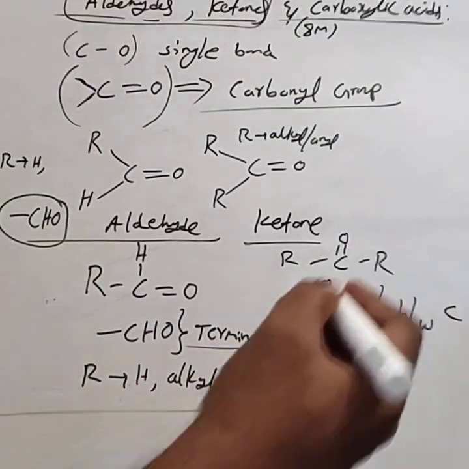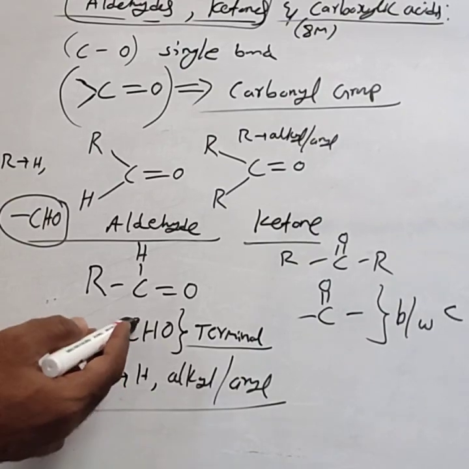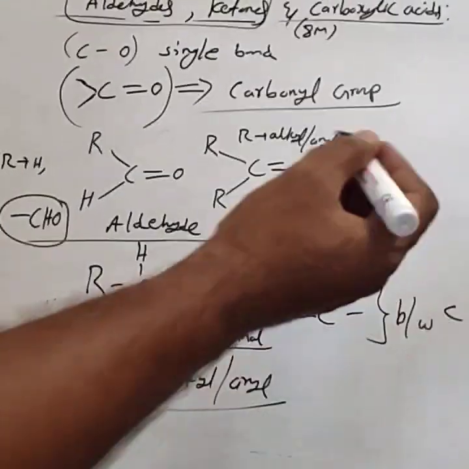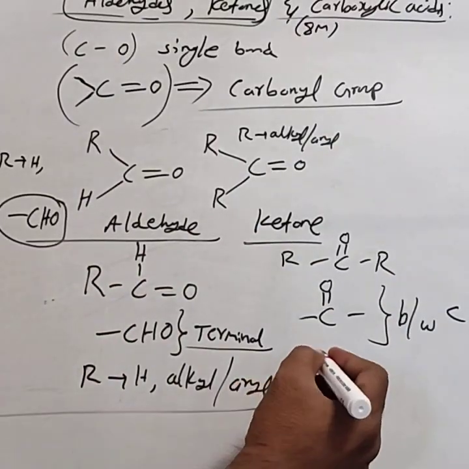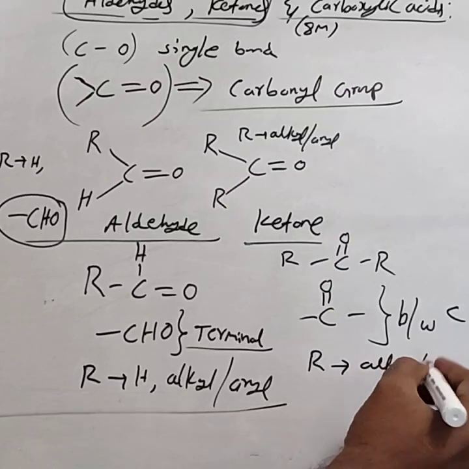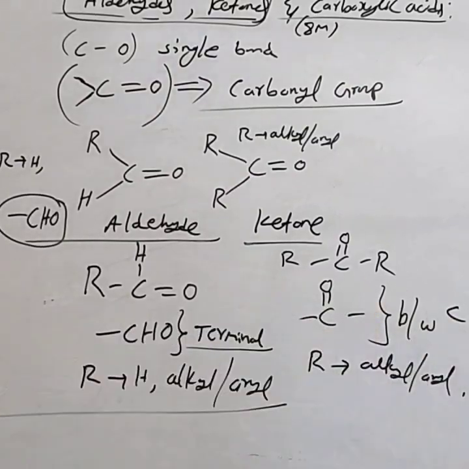The aldehydic group is present at the terminal, while the CO group is present in between carbon atoms. The R group in ketones may be either alkyl or aryl. This is the structural difference between aldehydes and ketones.